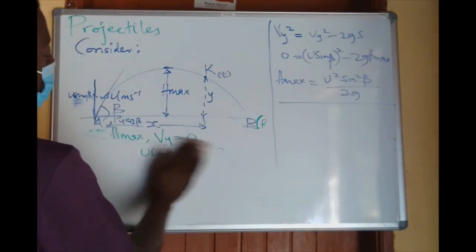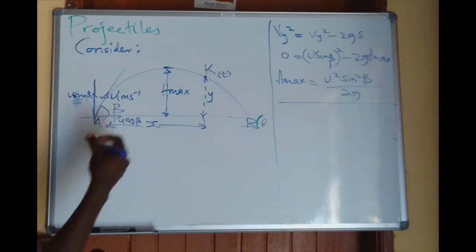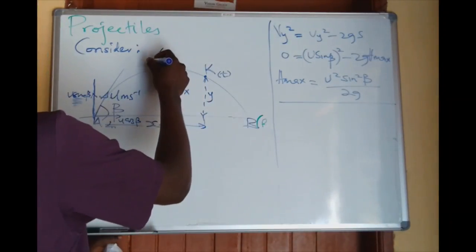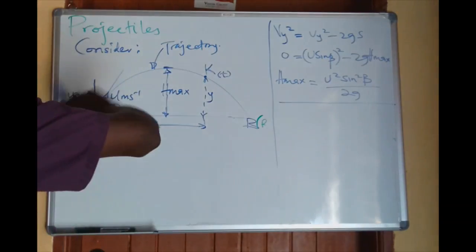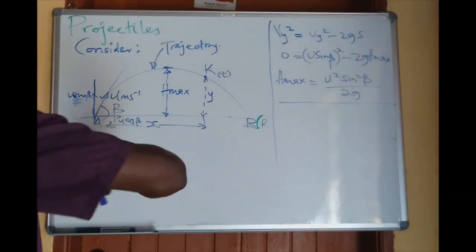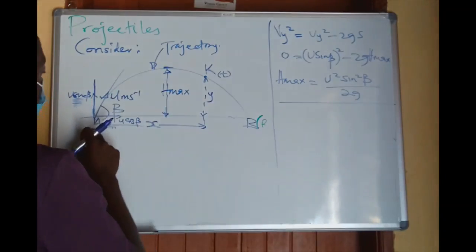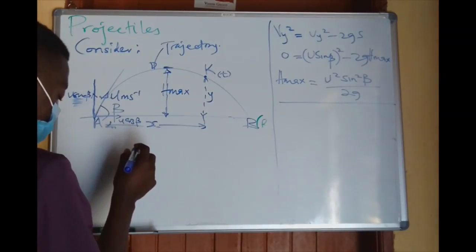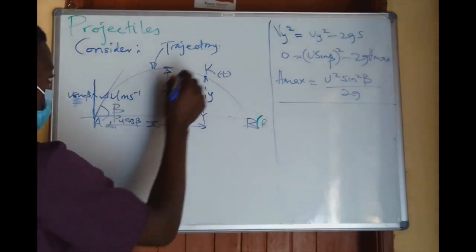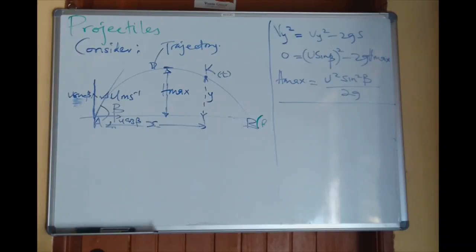I'm going to write it here. And that is the projection, the trajectory. What do we call a trajectory? This one here is the trajectory. It represents the path taken by the particle. It is an equation of the path taken by the particle to reach B as it was traveling through air from point A. Consider a particle at point K.